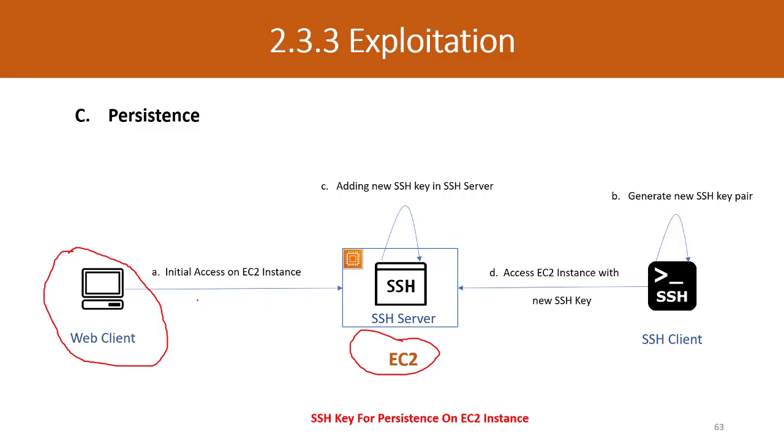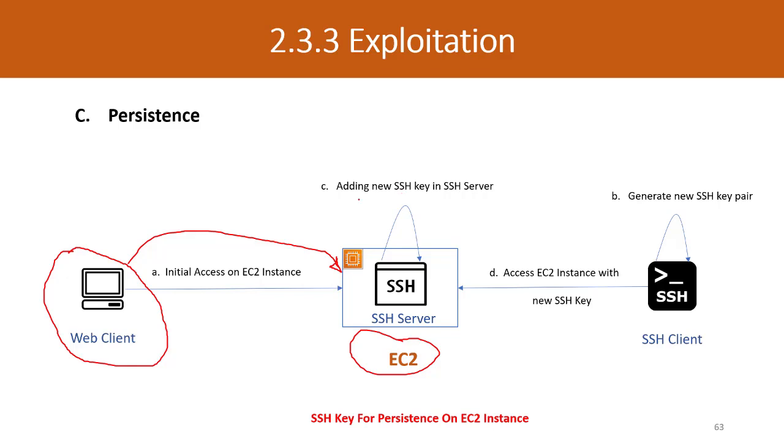That means somehow the attacker gets initial access on this EC2 instance, but this access is not persistent. Maybe it will be destroyed within 1 day, within 2 days, or when someone notices that this has happened, the connection will be dropped. So how can the attackers or red teamers create persistency or a backdoor, so it can be used for a future purpose or for further red teaming activities?